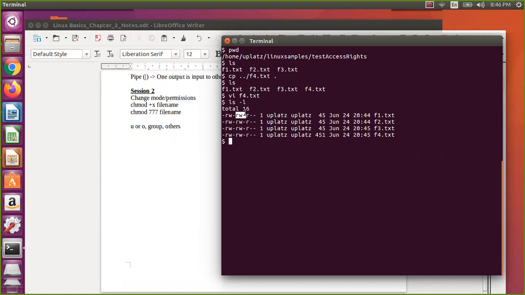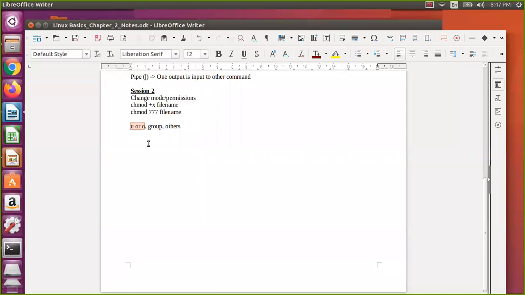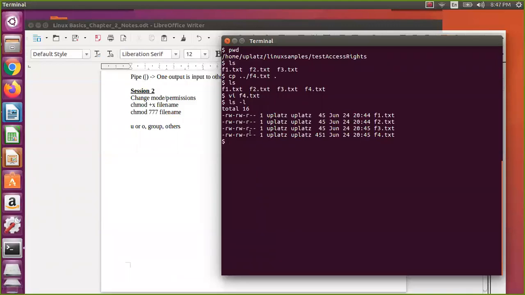When you are in the same group, then this is the group actually. But if you are different, then that is others. So that is the meaning of user, group and others. We will experiment with the same user or owner. If you experiment with this one, it will be applicable for the group and others. So we'll experiment with this particular one.